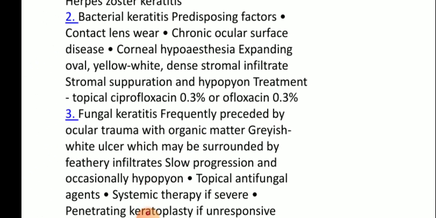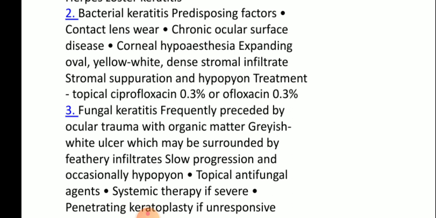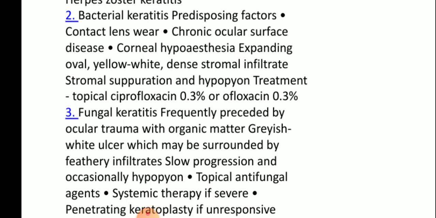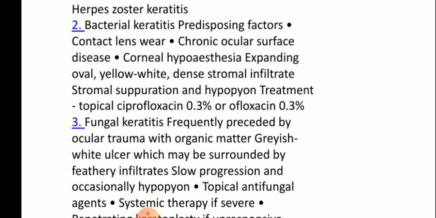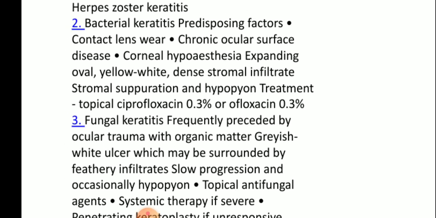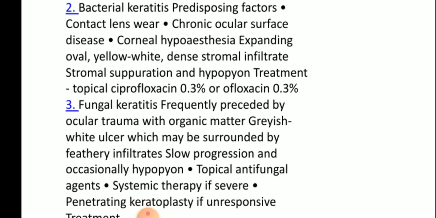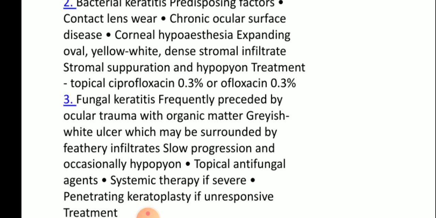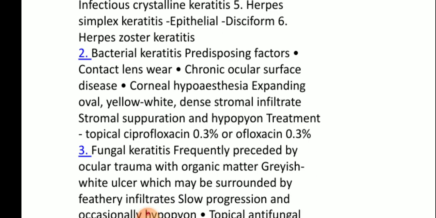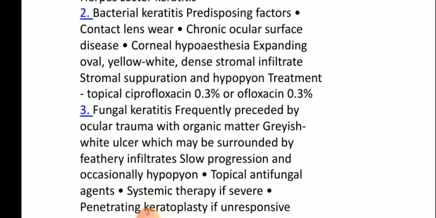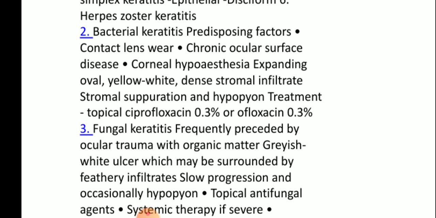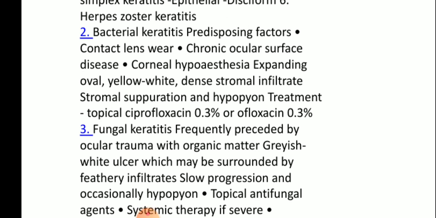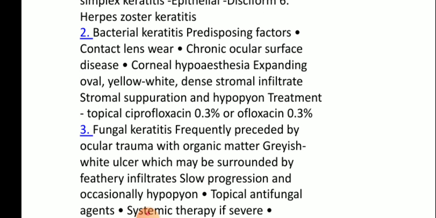Coming to bacterial keratitis, what are the predisposing factors? Wearing of contact lenses, chronic ocular surface disease, corneal hypoesthesia, an expanding oval yellow-white dense stromal infiltrate, stromal suppuration, and hypopyon. The treatment is topical ciprofloxacin 0.3% or ofloxacin 0.3%.